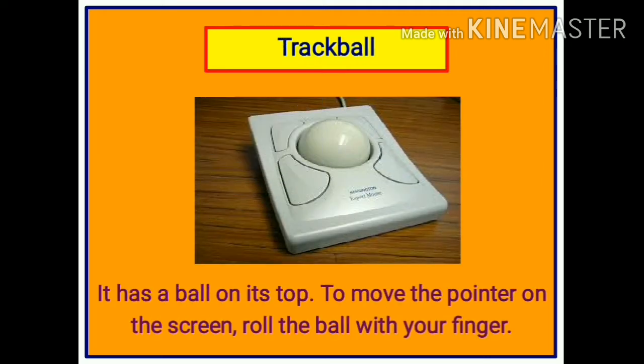Trackball. The trackball is an input device. It looks like an upside down mouse. A movable ball is put in a hollow base. Moving your palm over it moves the ball. When you connect the trackball to the computer, an arrow pointer appears on the monitor screen. When you move the ball, the pointer also moves on the screen. Thus, by moving the pointer to the desired object, you can select the items of your choice.